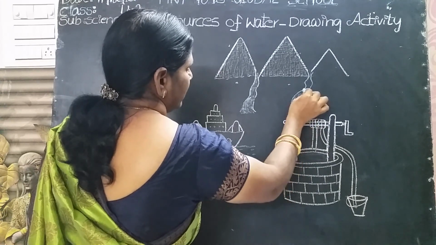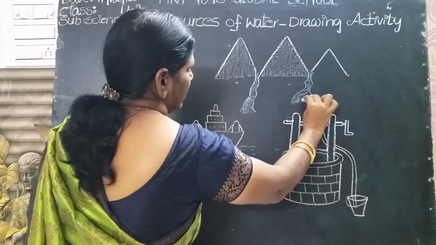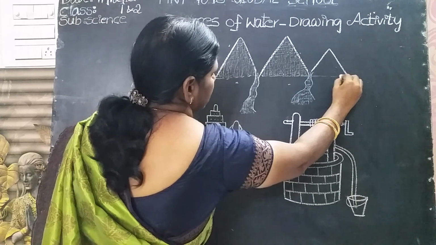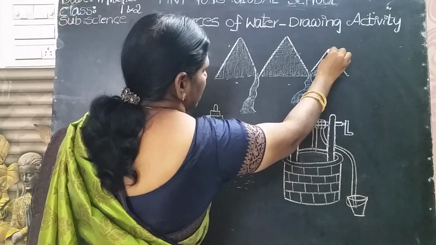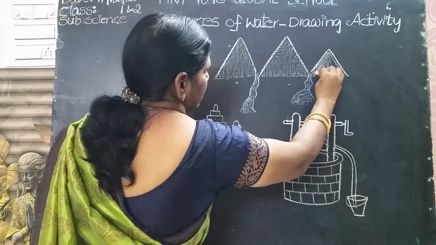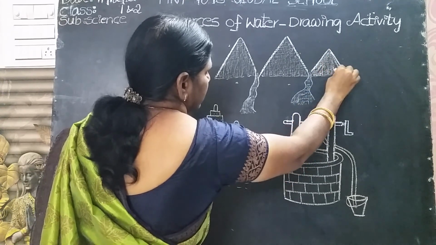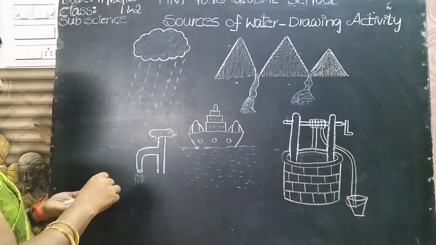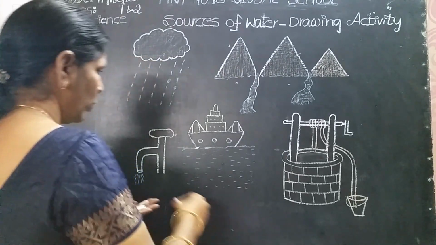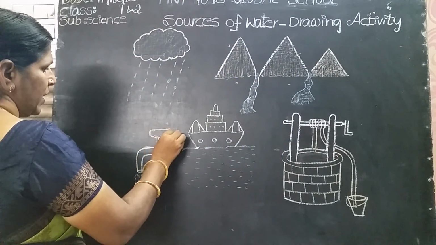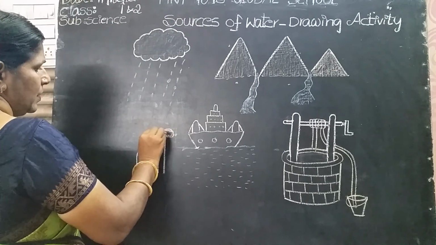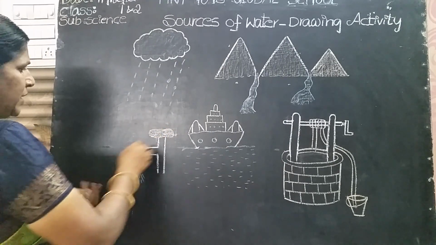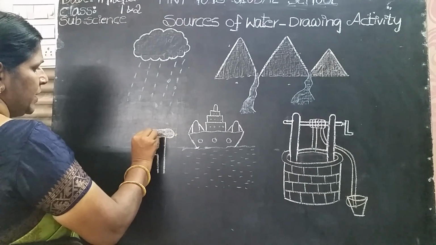This is also river. Okay, draw like that. And you have to use one more color for filling the tap like this. But you have to use bright colors, children.